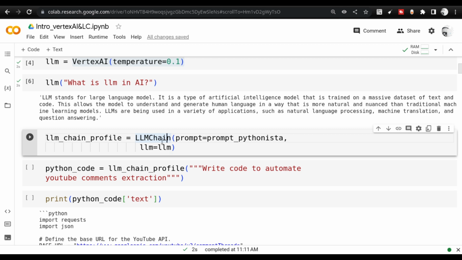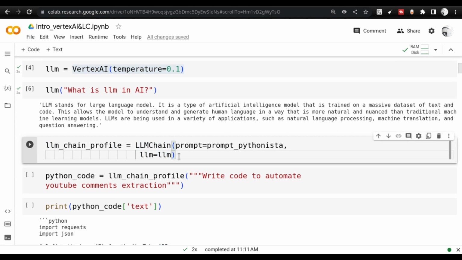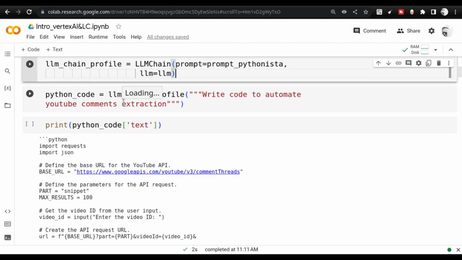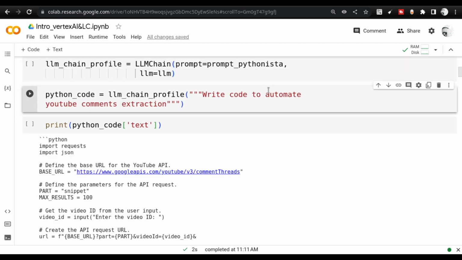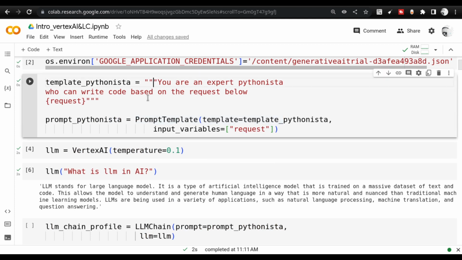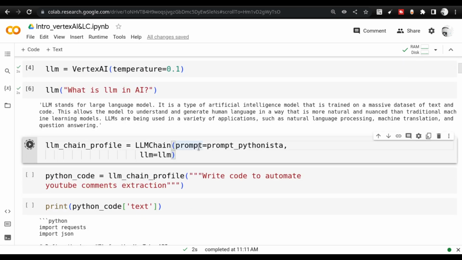How to use this? This particular LLM is the same LLM that we created, the Vertex AI LLM. So from now on, when I am talking about the LLM instance, it is going to be the Vertex AI LLM instance only. Keep that in mind. Here in the LLMchain, I am asking, okay, write a code to automate YouTube comments extraction. This is the question I am asking, and it will go as a request. This will be the request that has been provided to this Pythonista expert.